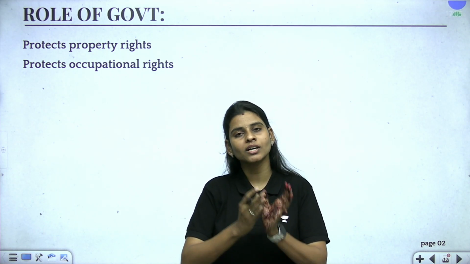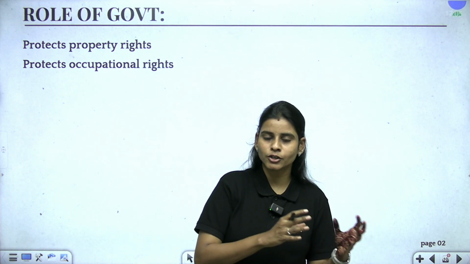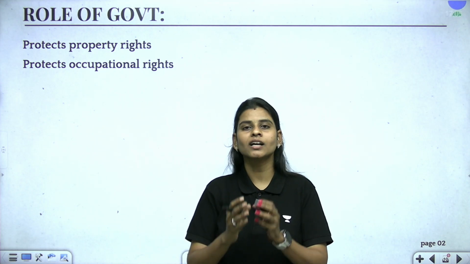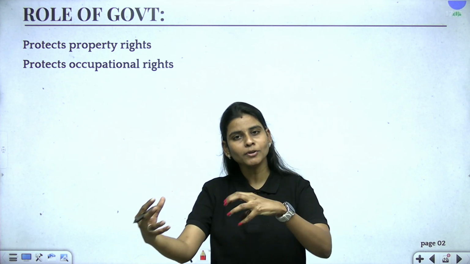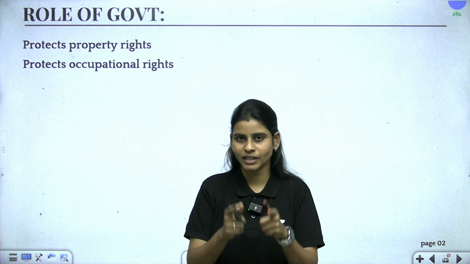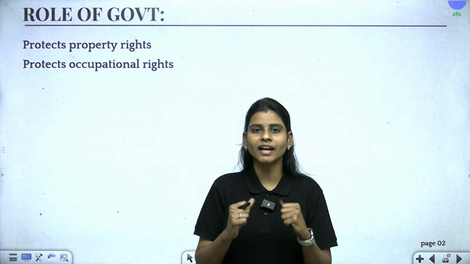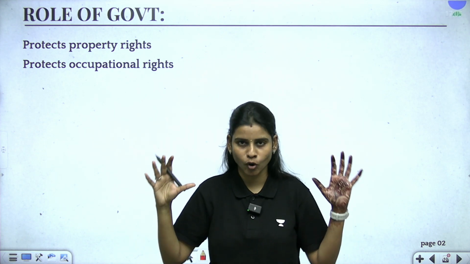What to produce is decided by the demand of the consumers, how to produce is decided by profit maximization, and for whom to produce is decided by the different categories of consumers who are able to purchase the goods and services. If I have a majority middle class population in the country, I will target my goods at the middle class population. So this is how a market economy works.